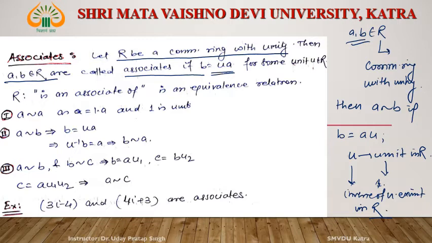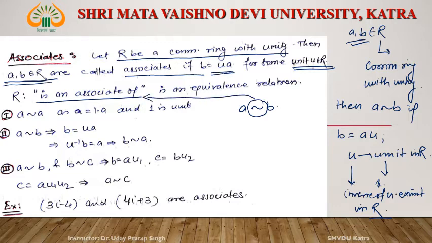Let us see again the definition. R is a commutative ring with unity. Then a, b belonging to R are said to be associate to each other if b is equal to u a for some unit u in R. Then if we define a relation, is an associate of, for example a tilde b, it means a is an associate of b. This relation is an equivalence relation.